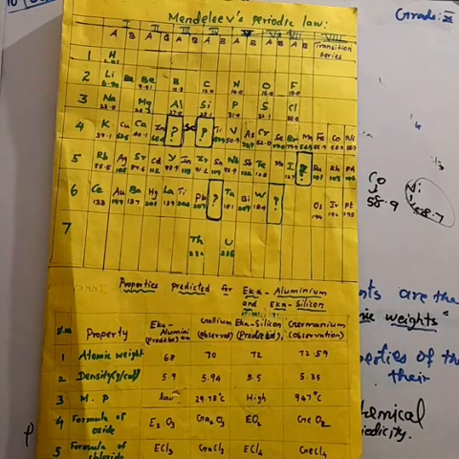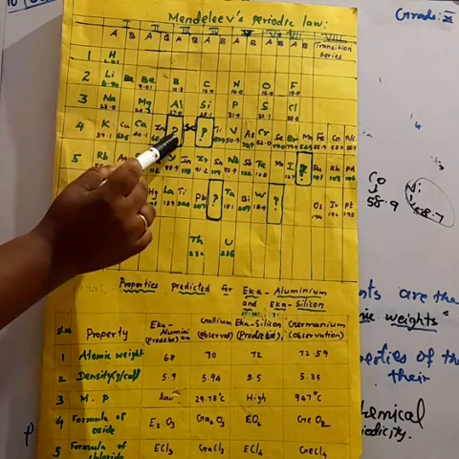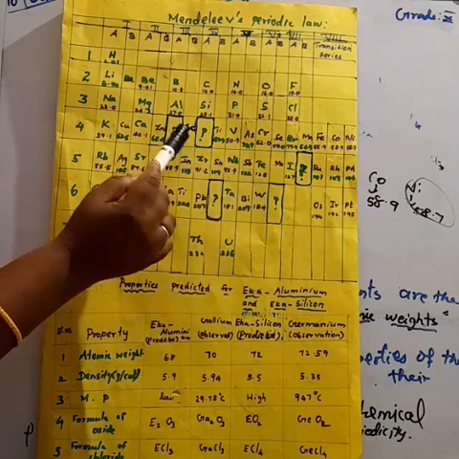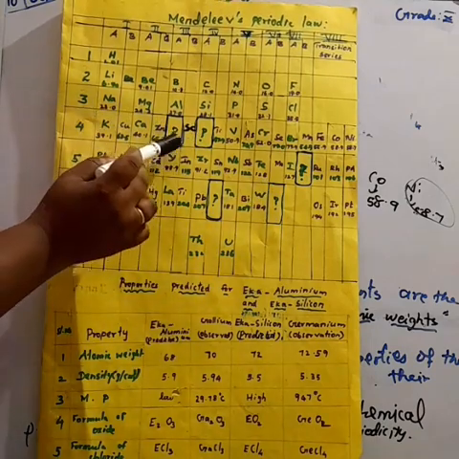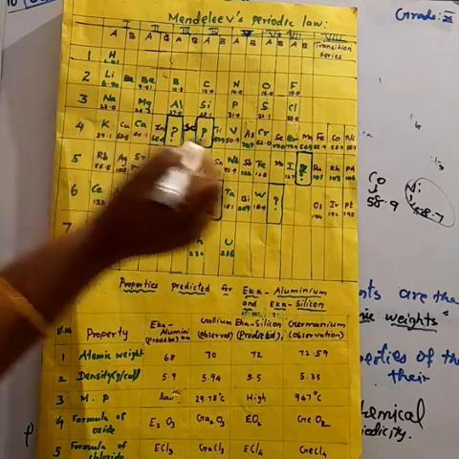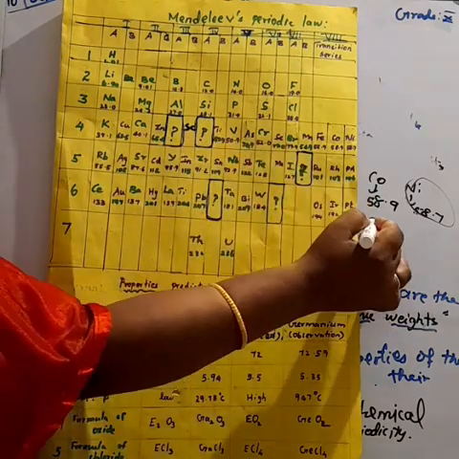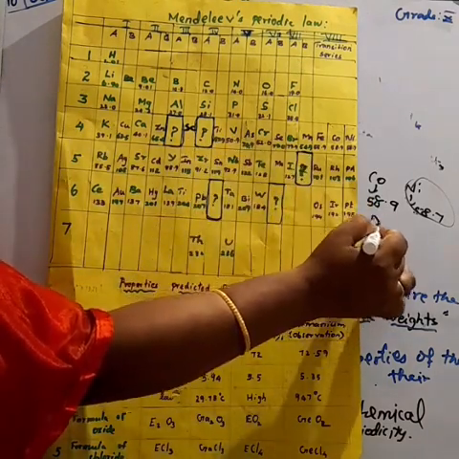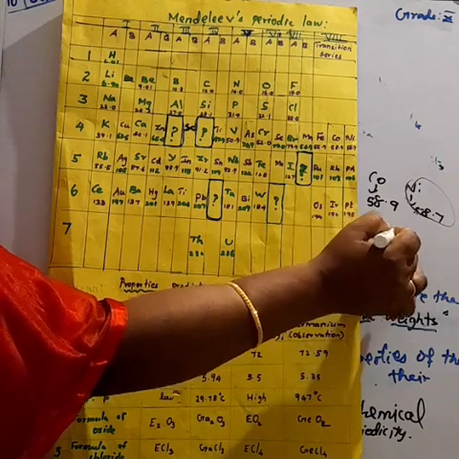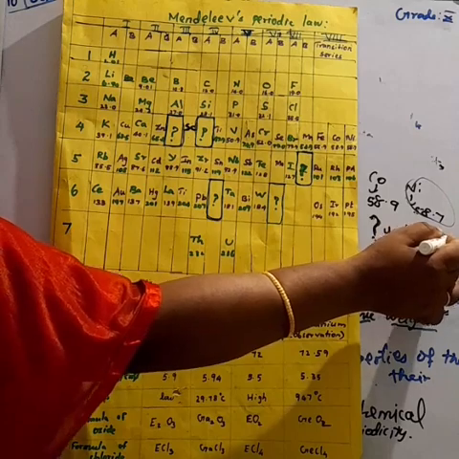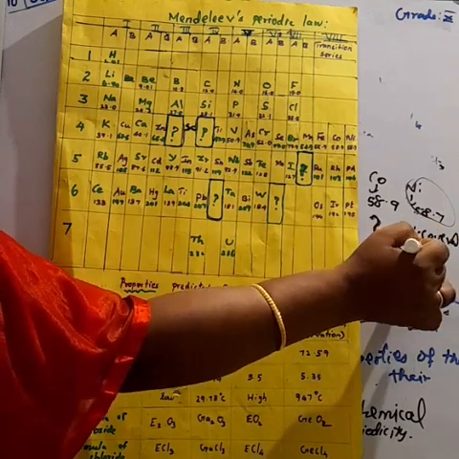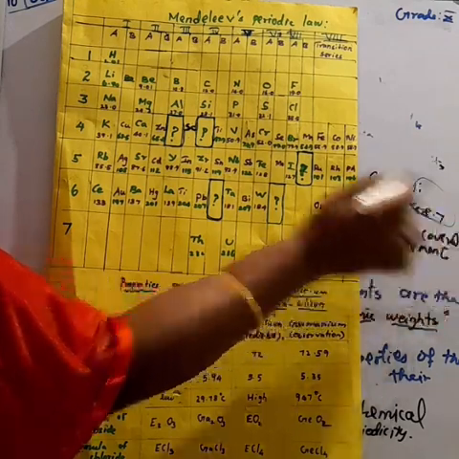And you should observe here having the question mark. You should observe this question mark belongs to the element that would be discovered. These elements were not discovered when Mendeleev arranged the elements.